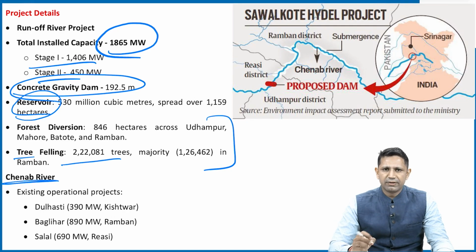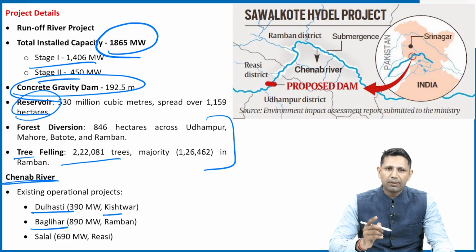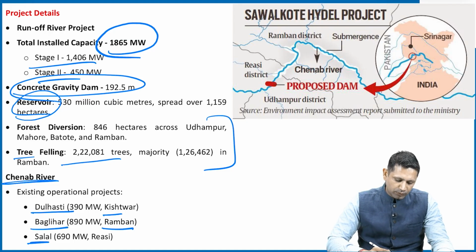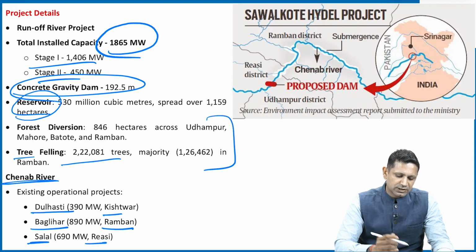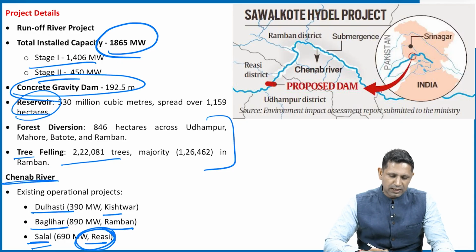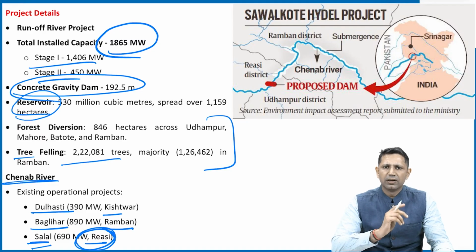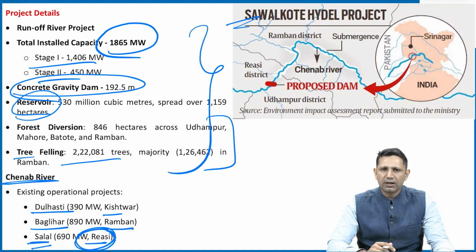Now, the point that we need to focus upon is that on the Chenab River, there are multiple hydroelectricity projects. The important ones are, one is Dulhasti, that is in Kishtwar district. Second is Baglihar project, that is Ramban. And third one is Salal project, that is in Reasi. This fourth, Sawalkote project, is also being built in Reasi itself. So in Reasi, we are going to have back-to-back projects. One is the Salal project, another one will be the Sawalkote project. So this was about this Sawalkote Hydel project.